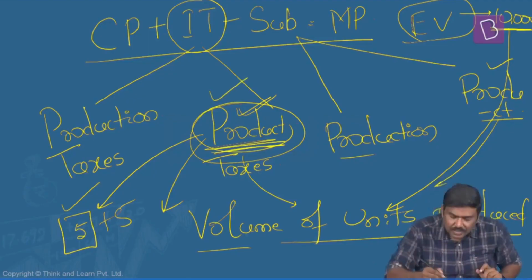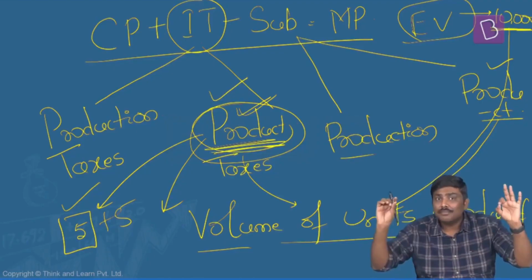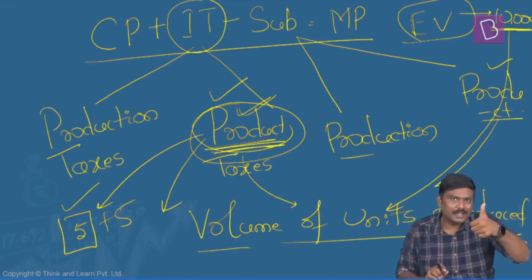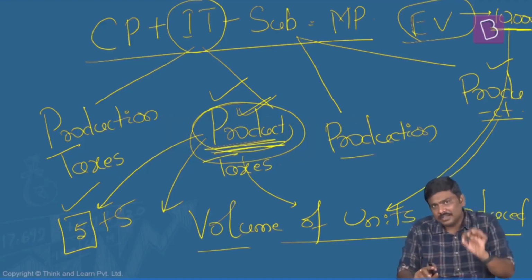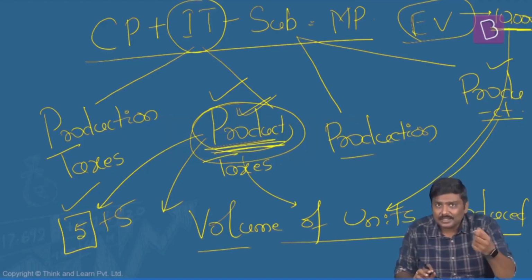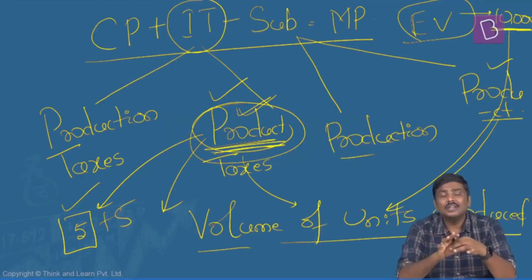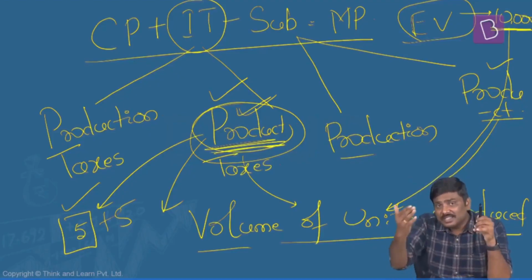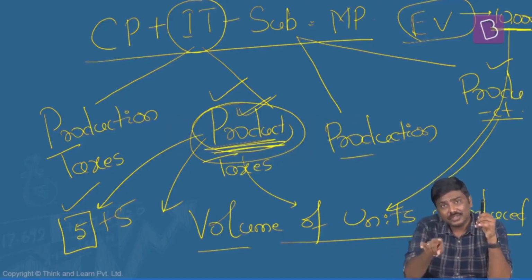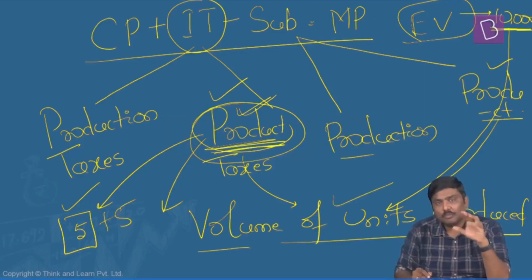So understand this, within the concept of taxes and subsidies, there are two types, product and production. Product, either taxes or subsidies. Taxes will be paid, subsidies will be received. So when I say product taxes, these are the taxes which are paid by the manufacturers or the market participants based on volume of units produced. Product subsidies are received by the market participants based on volume of units produced. It's always connected to volume of units.